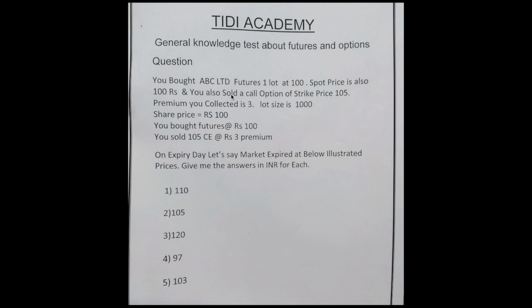Once you sell a call option or a put option, you are receiving the premium, right? If you buy the option, you are paying the premium. If you sell the option, you are receiving the premium. So you received 3 rupees. The lot size for futures and options both is 1000. Share price is trading at 100. Futures is also trading at 100.